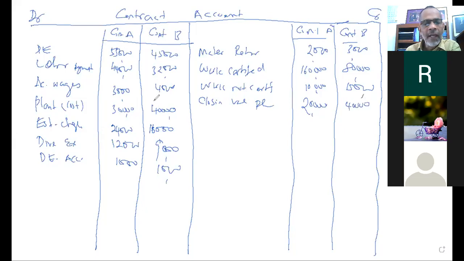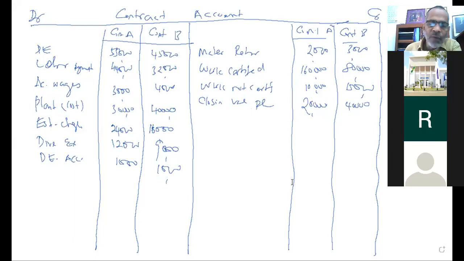Look at here, 30 and 20, they have used 10,000. But in this case, 40 paid and here also 40. Therefore, for the contract, whatever the machinery purchased, used or not used. Contract B, not used.